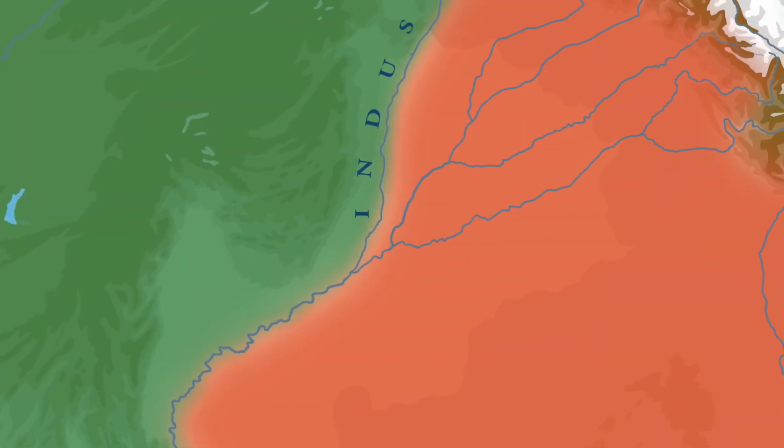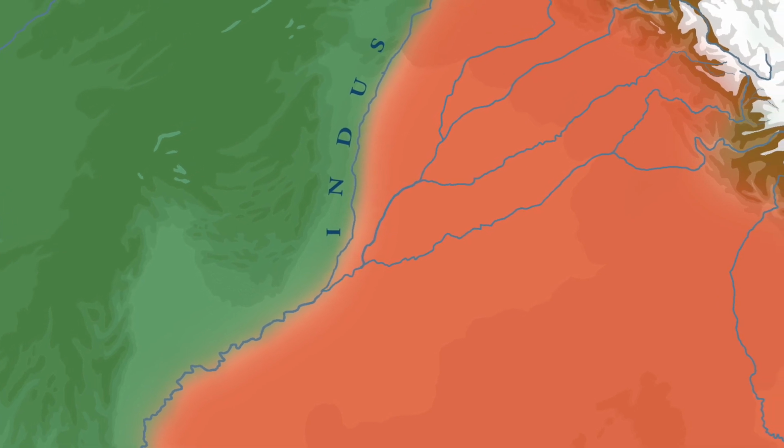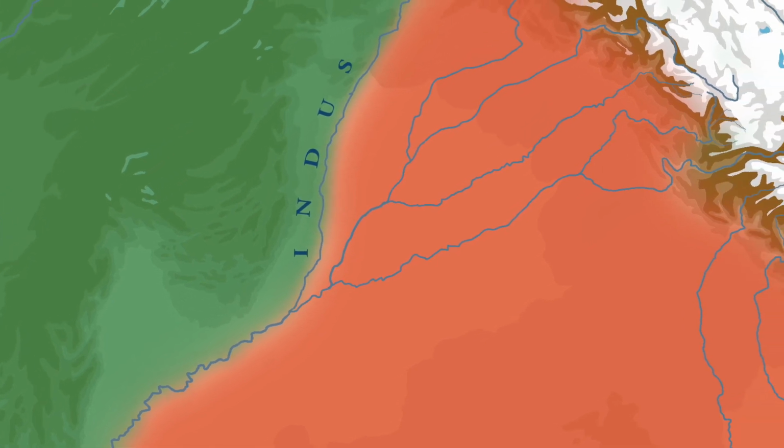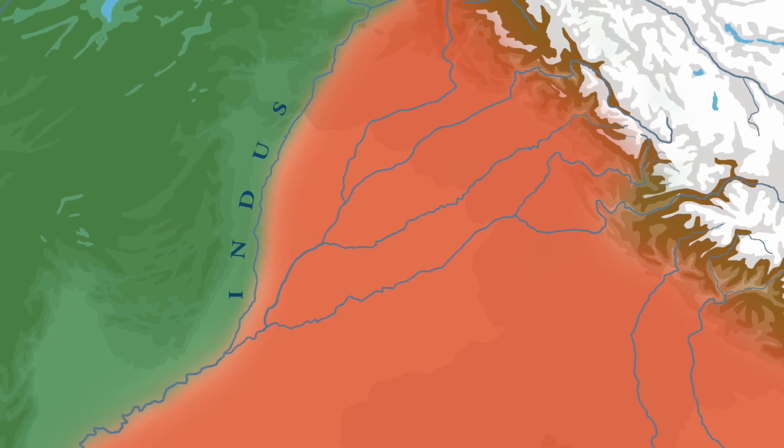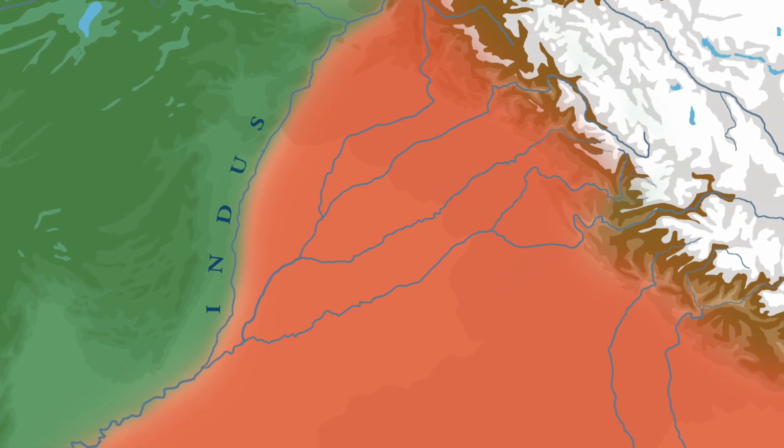Now the same is also true about the location of this conflict. We have one Western source which tells us that before the conflict, River Indus was the boundary of the two empires. So we can assume that it was on the banks of River Indus that the battle between Chandragupta Maurya and Seleucus Nicator took place. Apart from this, we also find that these Western sources do not talk about the nature of the conflict. By nature, I mean that they do not talk about how intense the conflict was or its duration.